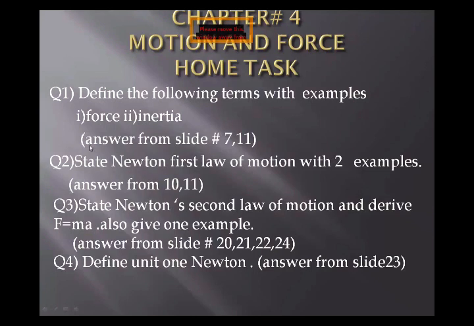Okay, so in question number 2, state Newton's first law of motion with 2 examples. This is also present in slide number 10 and 11. From these slides, you can find the first law of motion, the statement, and the 2 conclusion points, and examples were also given.